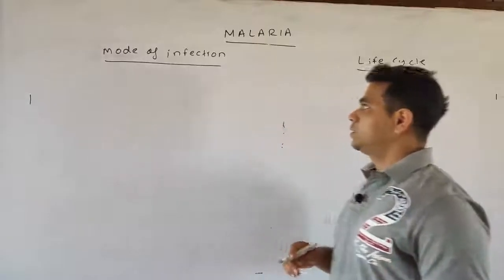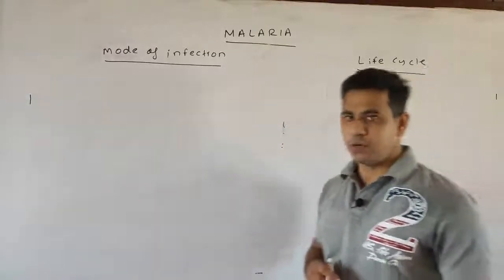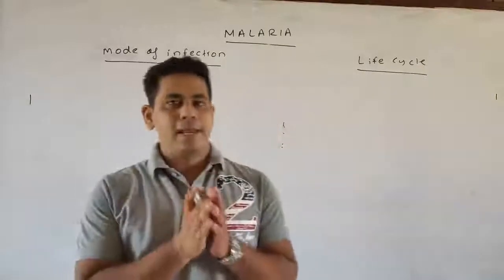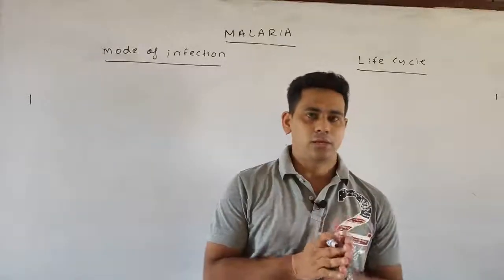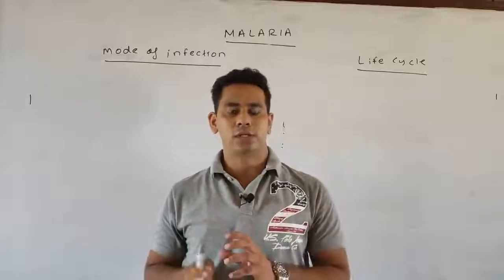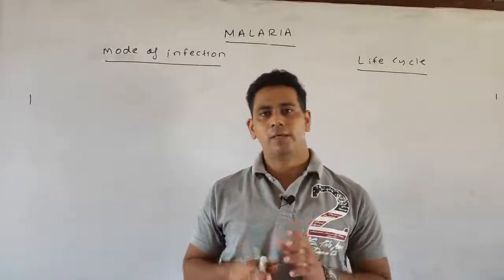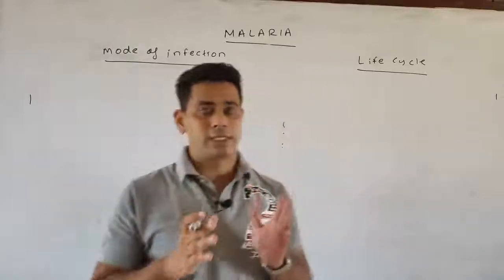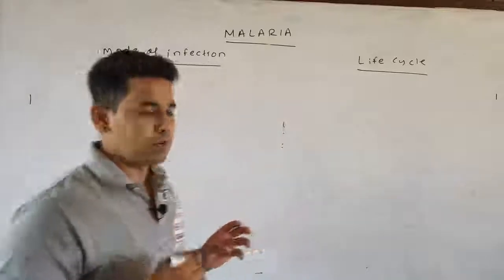Next we'll discuss the various modes of infection. From a malaria patient, the disease is transferred to a healthy person with the help of the insect, the female Anopheles mosquito bite.